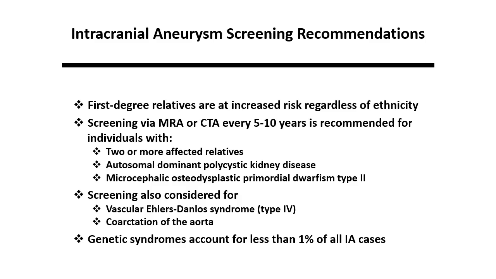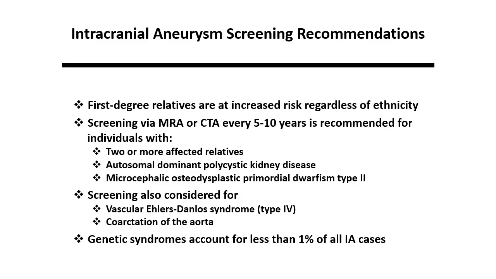In addition, patients affected by either autosomal dominant polycystic kidney disease or microcephalic osteodysplastic primordial dwarfism type 2 should be screened. Screening also should be considered for vascular Ehlers-Danlos syndrome type 4 and coarctation of the aorta. Collectively, genetic syndromes with elevated IA incidence account for less than 1% of all IA cases.